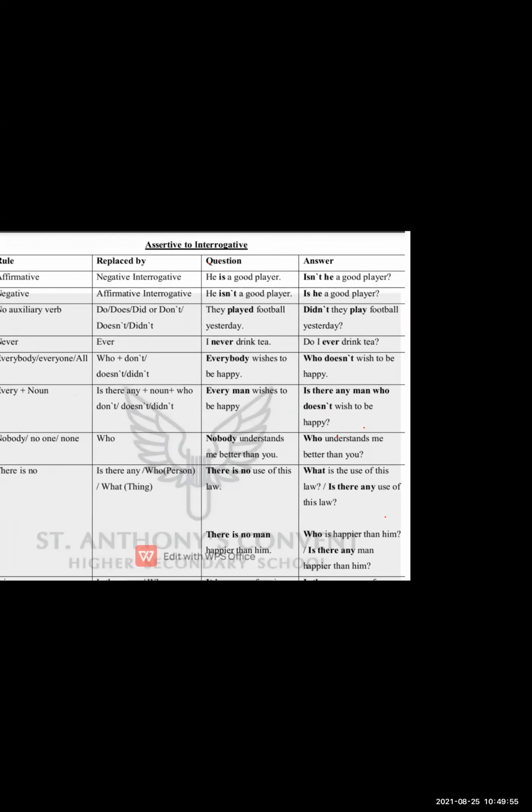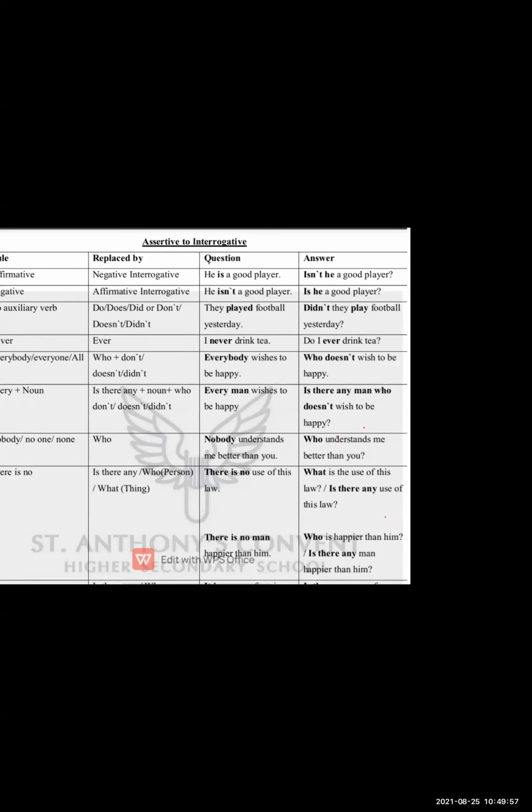Now see over here. There are certain rules, certain things that you keep in your mind, then only you will do it, students. Rule first, affirmative. If you find a sentence in an affirmative, you have to replace it by a negative interrogative. Here we have an example: He is a good player. Now, he is a good player is a positive, that means affirmative.